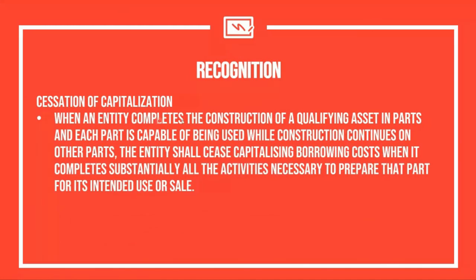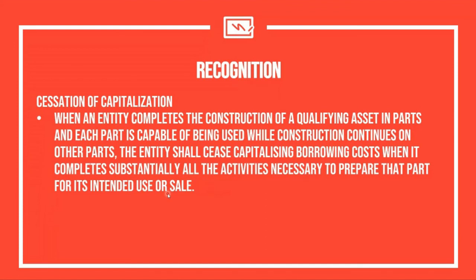When an entity completes the construction of a qualifying asset in parts, and each part is capable of being used while construction continues on other parts, the entity shall cease capitalizing borrowing cost when it completes substantially all the activities necessary to prepare that part for its intended use or sale. So meaning, the computation of the borrowing cost will be in portions.